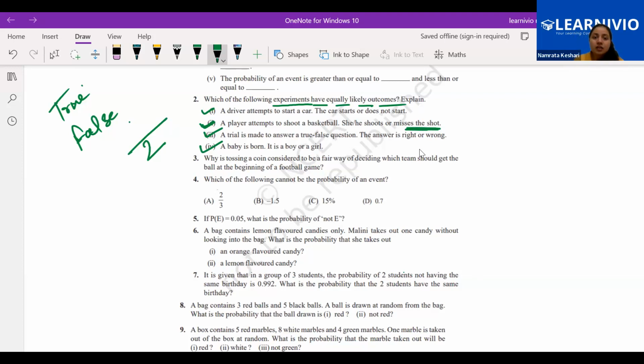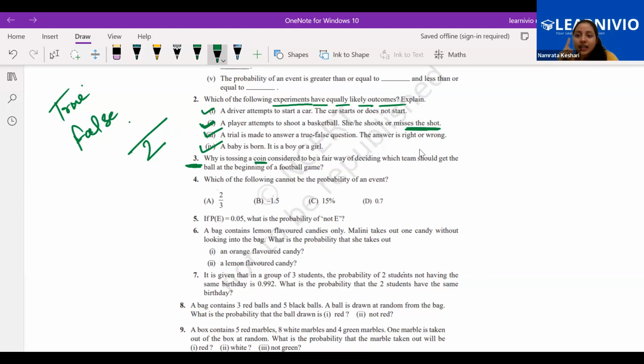Now the next one, question number 3. See carefully. Why is tossing a coin considered to be a fair way of deciding which team should get the ball at the beginning? Whenever there is a cricket match or any match, why does it start with the tossing of a coin?